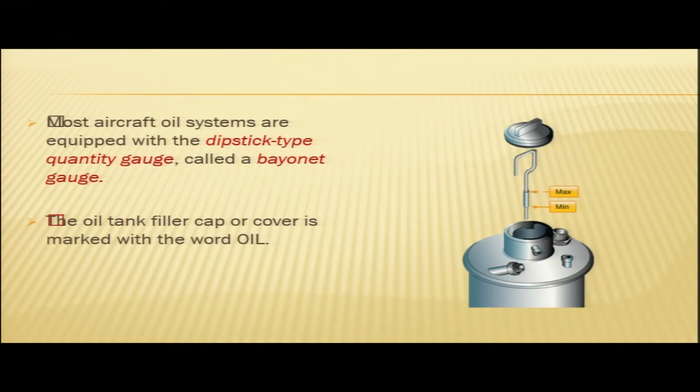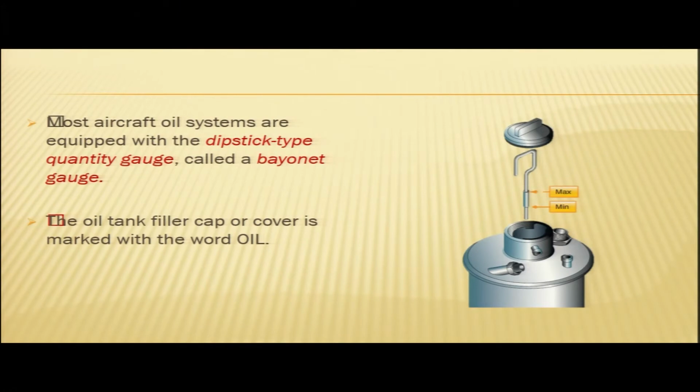Now, most aircraft oil systems are equipped with a dipstick type quantity gauge called a bayonet gauge. In our following videos, we will show you the different oil dipsticks and the different types of lubrication systems on different aircraft. We will show you the wet sump lubrication and the dry sump lubrication. There you will see the dipstick.